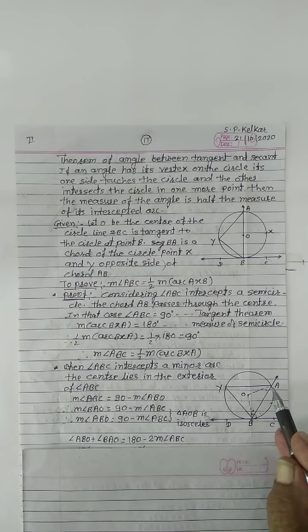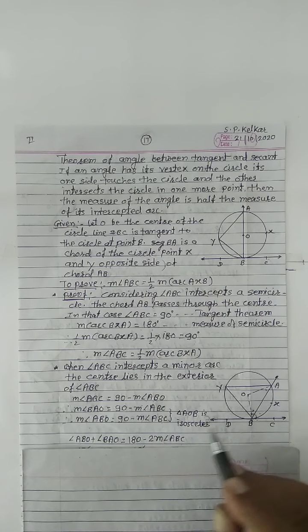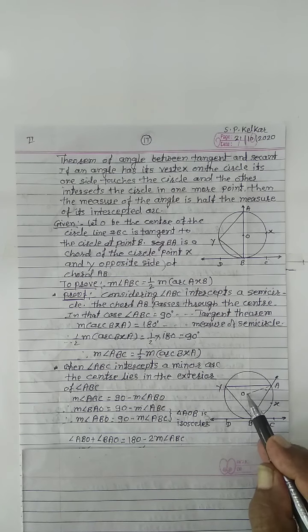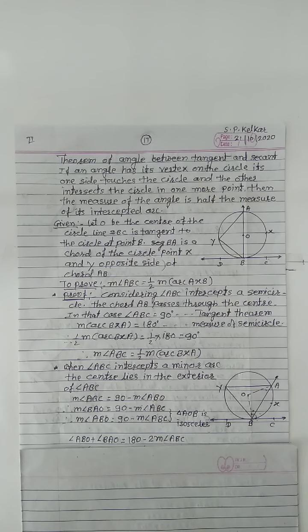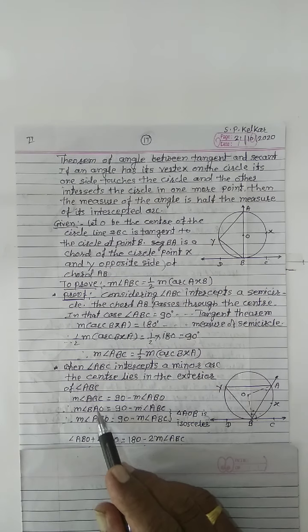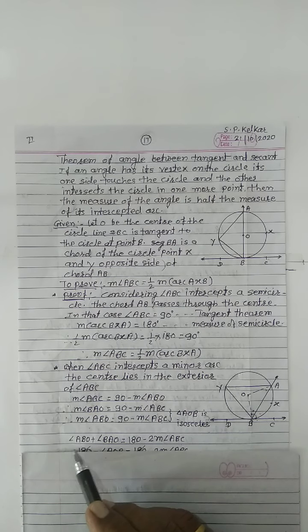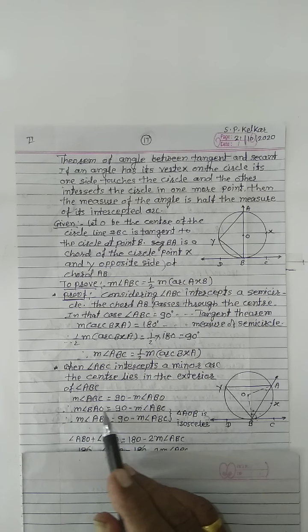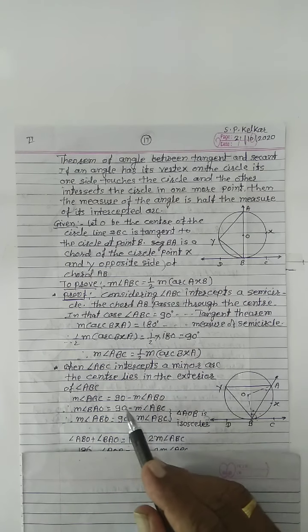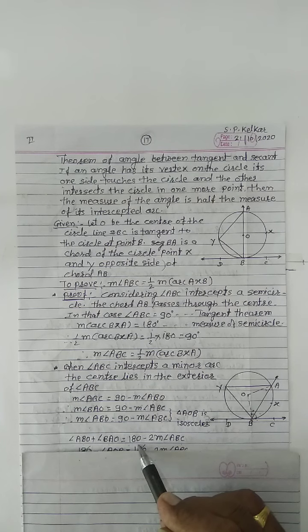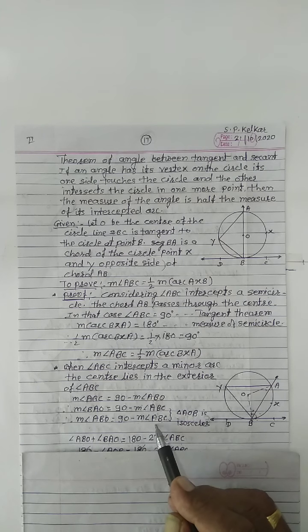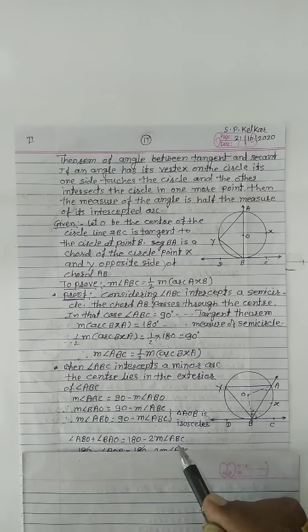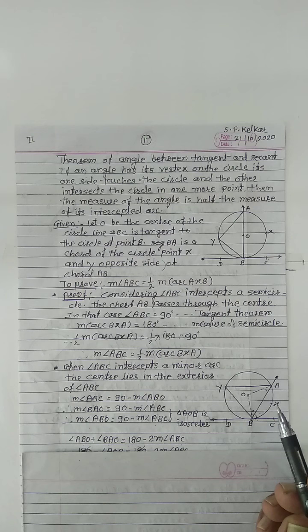Triangle AOB is an isosceles triangle because OB and OA are radii of the circle. Then we add these two angles: measure of angle ABO plus measure of angle BAO equals 90 plus 90, 180, minus measure of angle ABC minus measure of angle ABC, means minus twice measure of angle ABC.